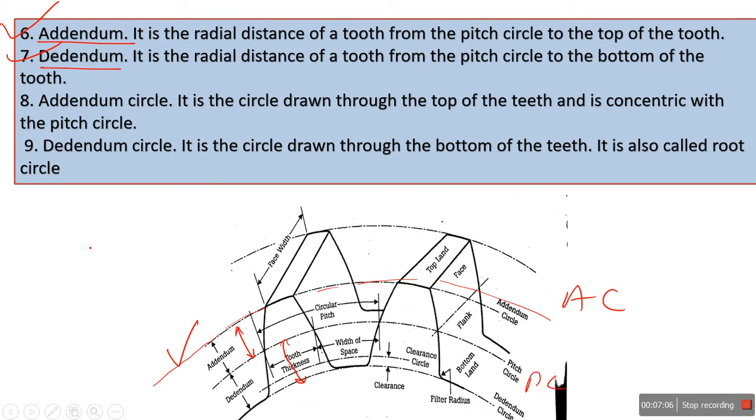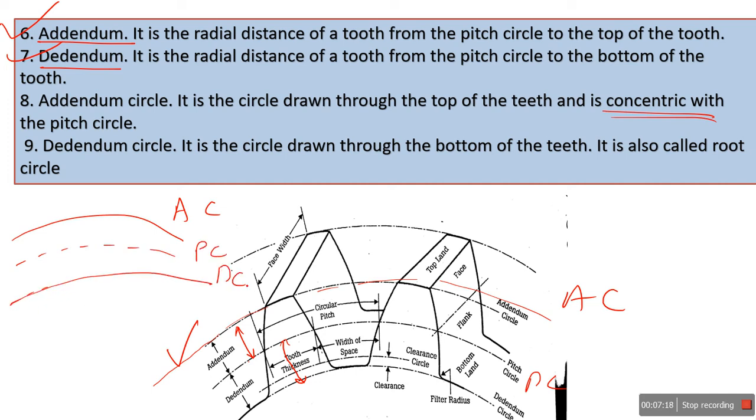The condition is that both circles are concentric with the pitch circle. So this is the addendum circle, this is the pitch circle, this is the dedendum circle, and all the circles are concentric with each other.